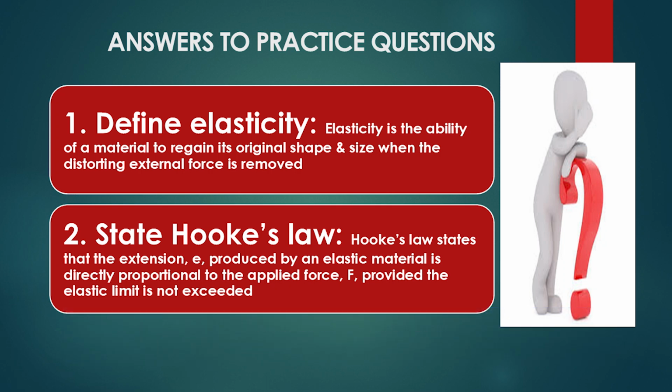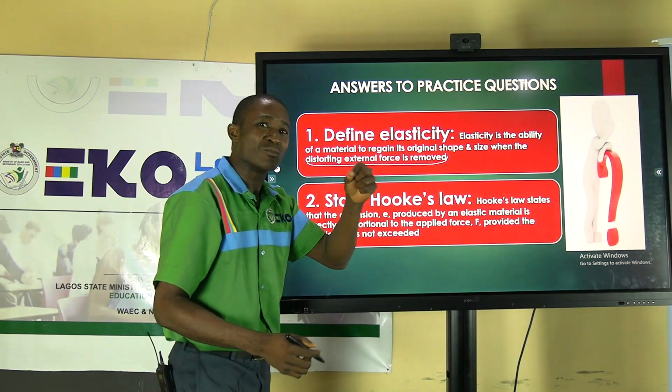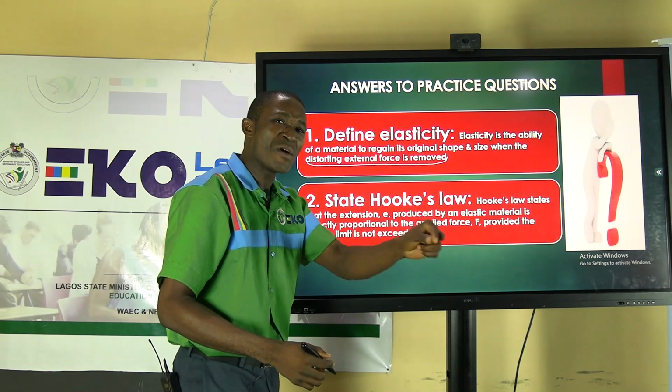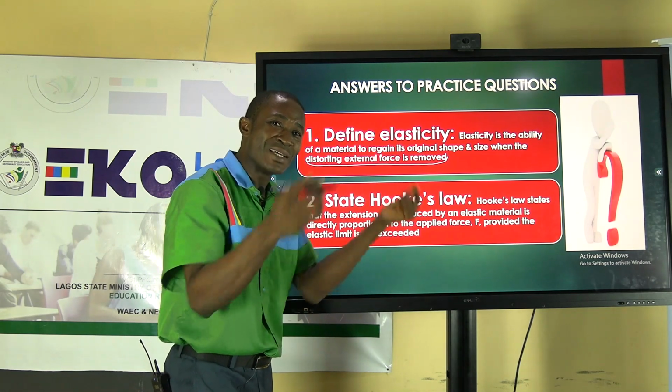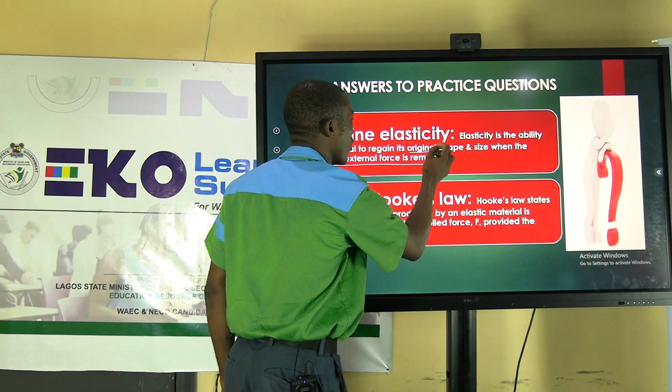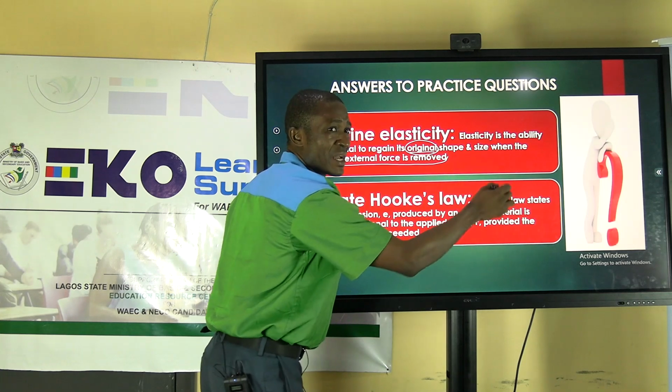Please don't forget to put this condition. The distorting external force must be removed before we know whether it's elastic or not. If when we remove it, it does not regain its original shape and size, take note, it is original shape and size.